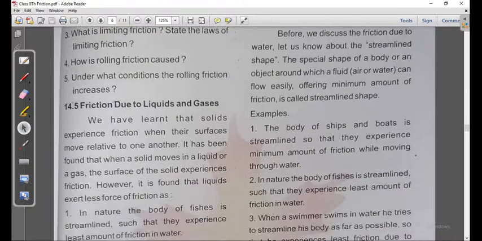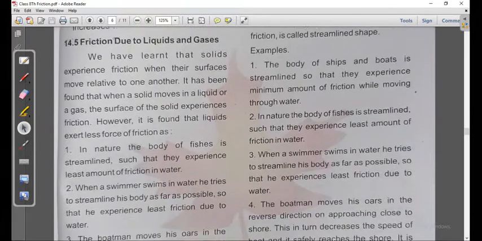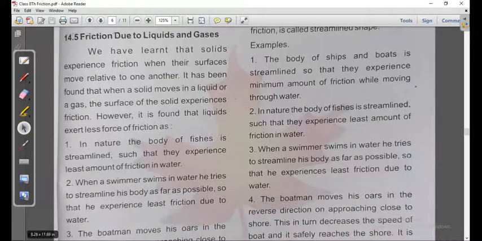Friction due to liquids and gases. We have learned that solids experience friction. Solid things exert friction. Some surfaces have less friction and some have more. A smooth surface has more friction, while a rough surface has less friction.